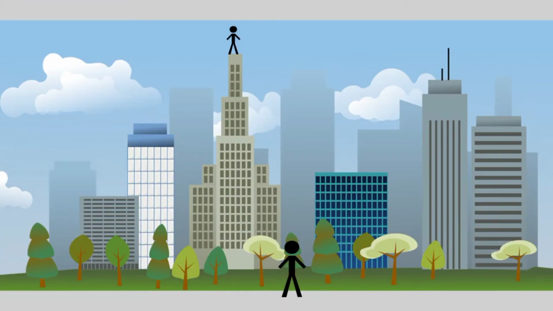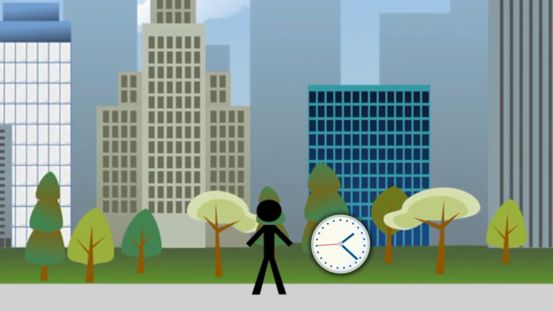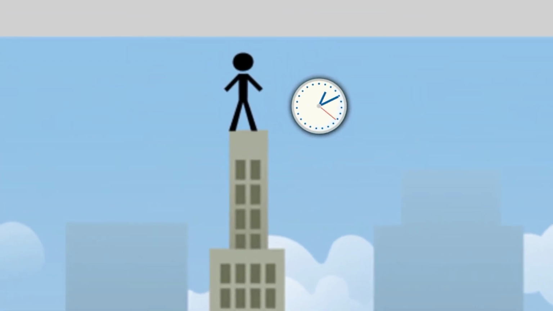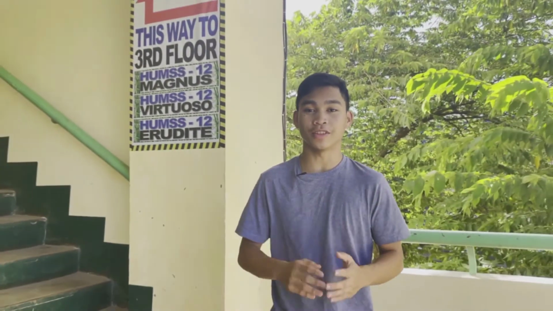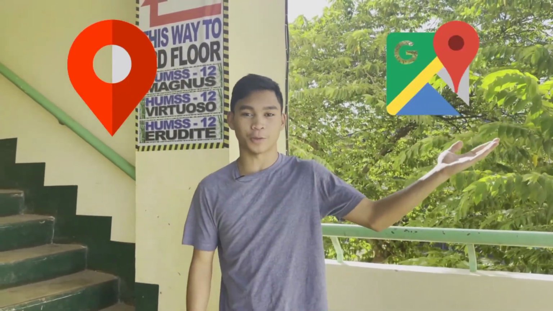On the other hand, gravitational time dilation occurs whenever there's a difference in the strength of gravity. A person closer to the ground experiences slower time than the person at the highest floor of the building. Anyone who uses GPS or the My Location option on Google Maps is making direct use of the fact that time dilation is real stuff. The mind-blowing idea here is that by traveling at a high speed and staying close to a surface with huge gravity, we can actually slow down time.